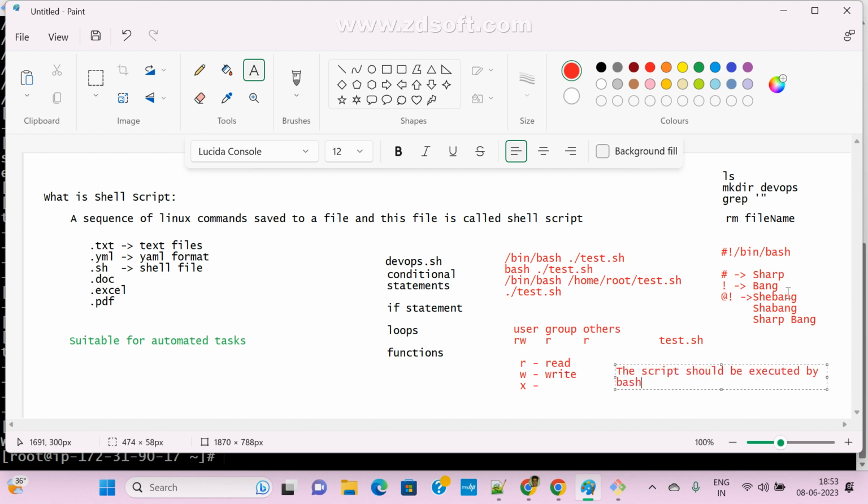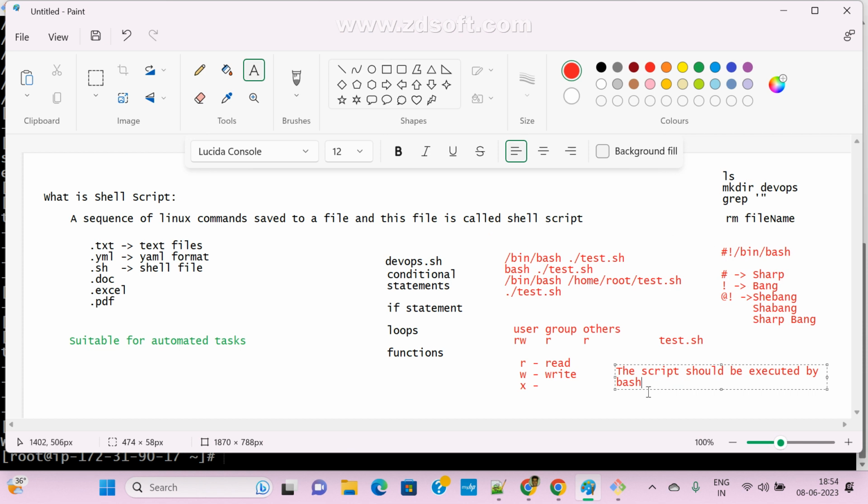There are different kinds of shells available. Suppose if you use slash bin slash sh, the script will be executed by the Bourne shell. There are different types of shells also available. Next class I will show you those types and how the different kinds of shells work. So now we can mention where I want my script to be executed, which shell you want to execute your script. By default, mostly we are using this one only, bin bash. Bin bash means my script will be executed by bash.